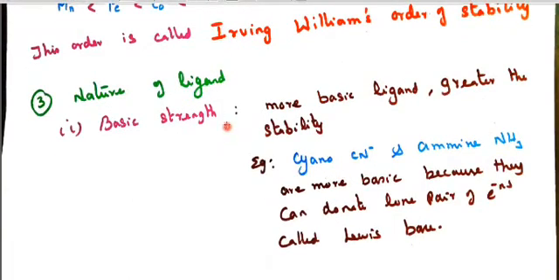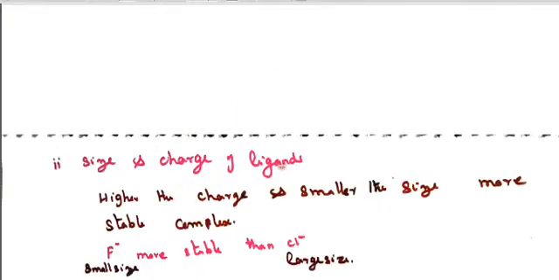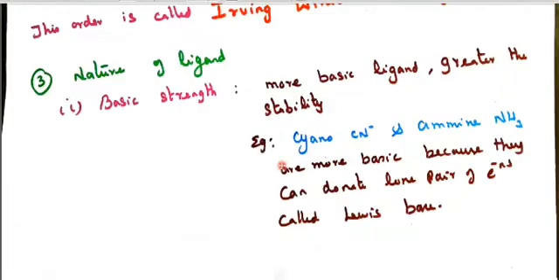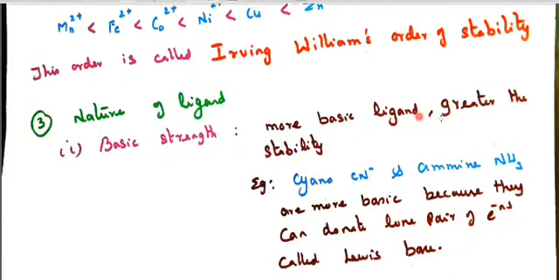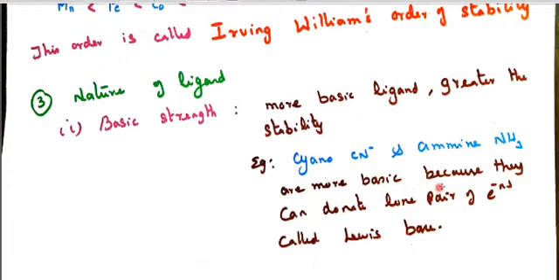Next one is the nature of the ligand. The nature of the ligand depends upon the basic strength and the size and charge of the ligand. First we will see basic strength. A more basic ligand gives greater stability. Cyanido, that is CN minus, and ammine, NH3, are more basic because they donate lone pairs of electrons, so they are called Lewis bases.